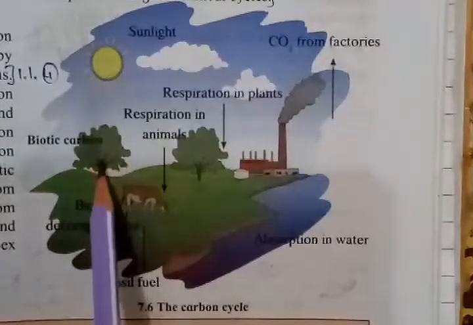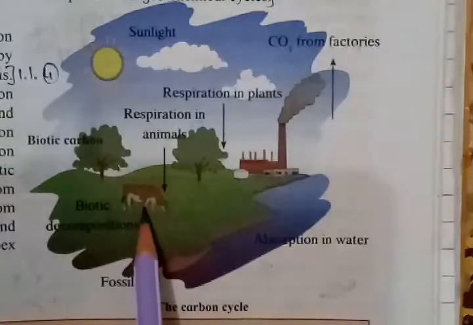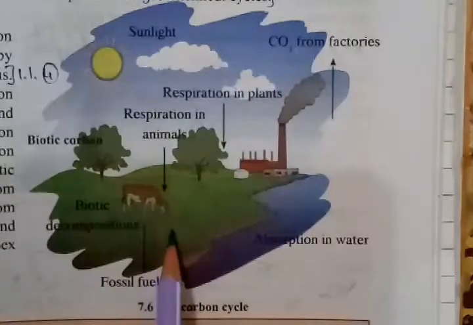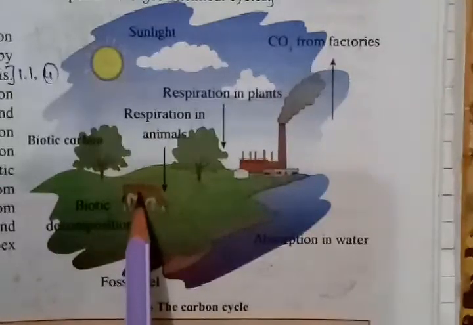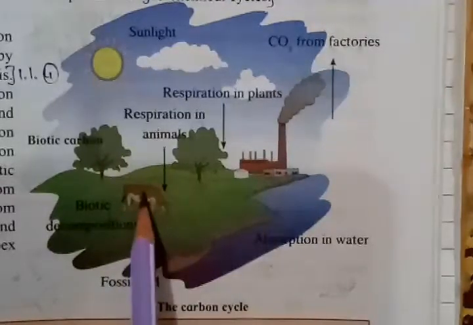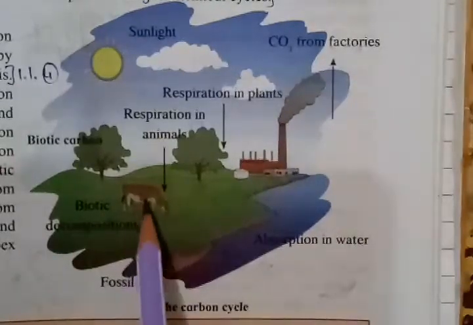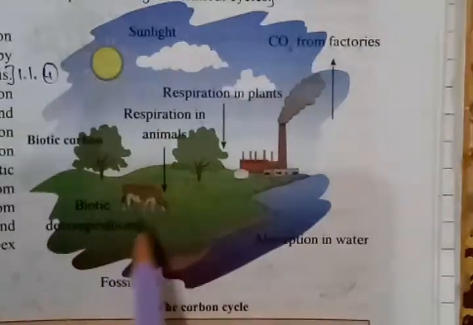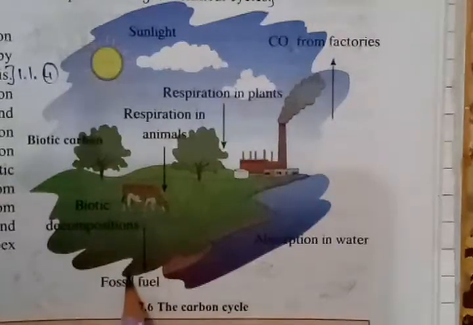Now this carbon is present in these plants. Now who will eat these plants? The herbivorous animals feed on plants, they eat all these plants. Now that carbon which is present in plants is transferred to these herbivorous animals. Now after the death of these animals, if they are not eaten by some carnivorous animal, maybe they might die due to some reason. So after the death of these animals, they become fossil fuel.